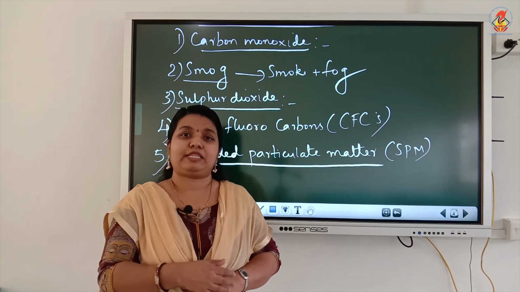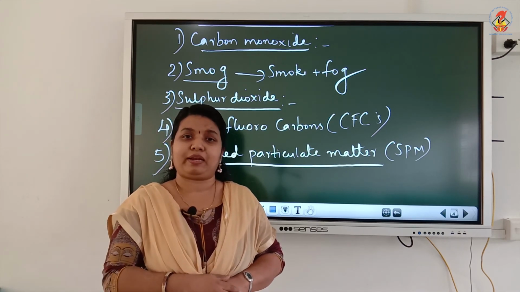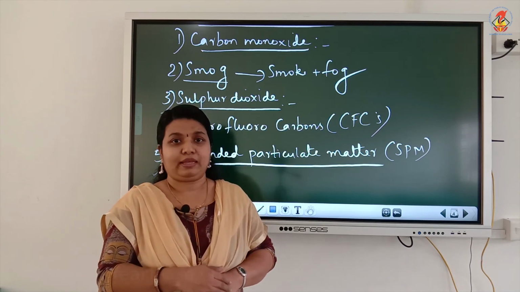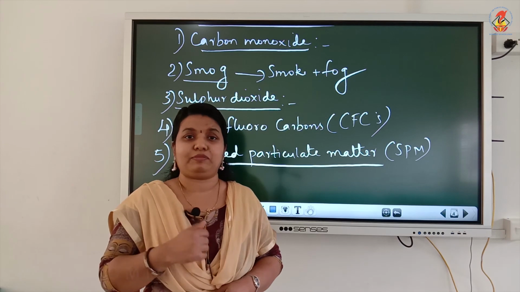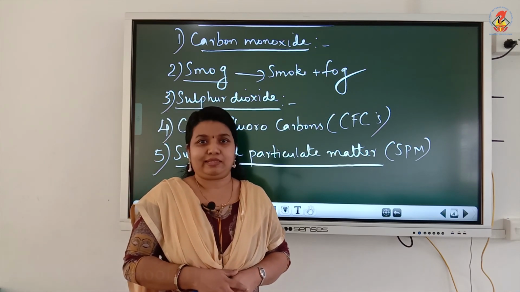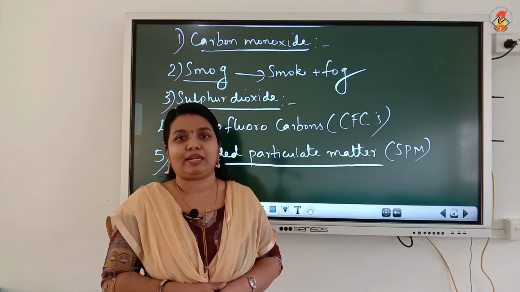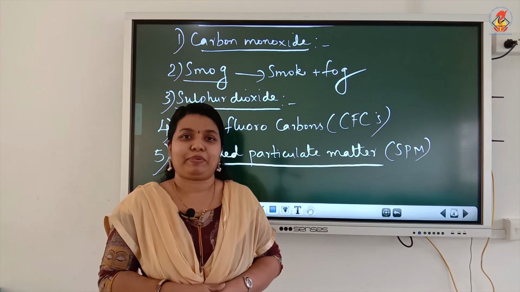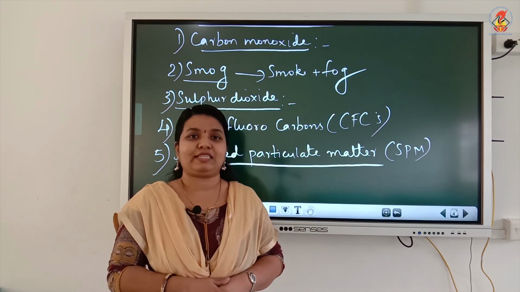And also from industrial processes like steel making, coal mining, etc., these small solid particles which remain suspended in the atmospheric air come into the air. And also from power plants, tiny ash particles are released into the air. Together they are known as suspended particulate matter. They are very serious air pollutants.